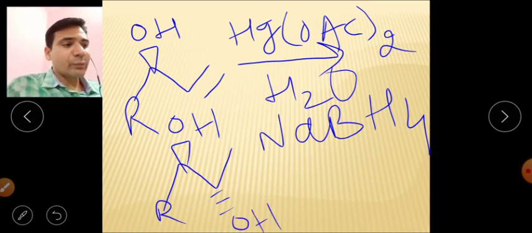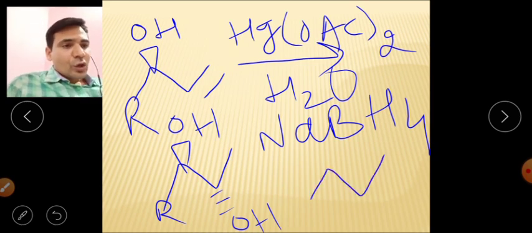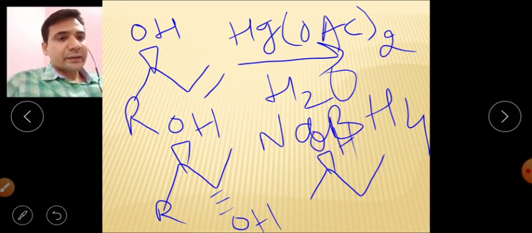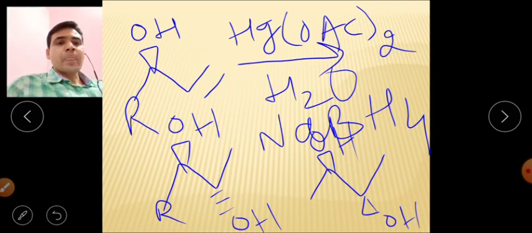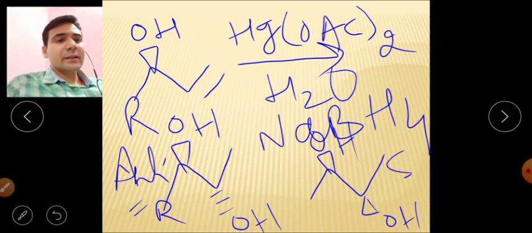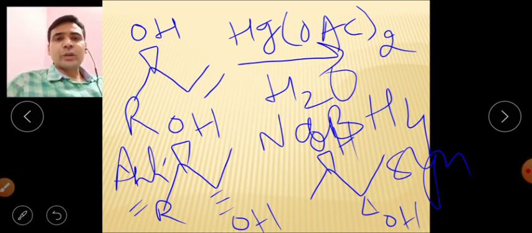It means this is the anti position, and in one case you will get this product. This is the hydroxyl group, and here you have the hydroxyl group. This is the anti product and this is the syn product. Both products are synthesized in this case.